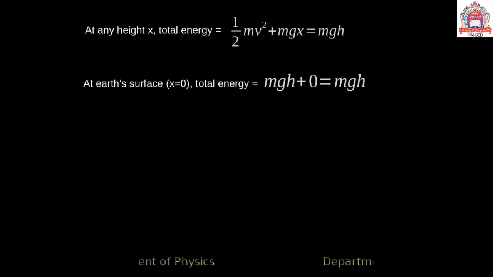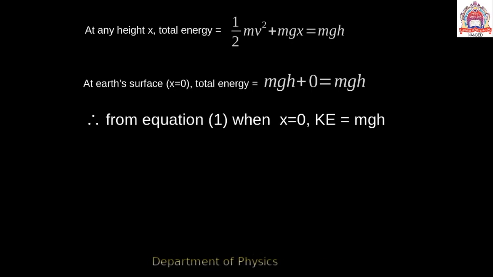So at the earth surface the value of the total energy is mgh, because when x is equal to 0 the kinetic energy is equal to mgh. Hence the total energy of the freely falling body is the same initially, finally, and in the middle position.